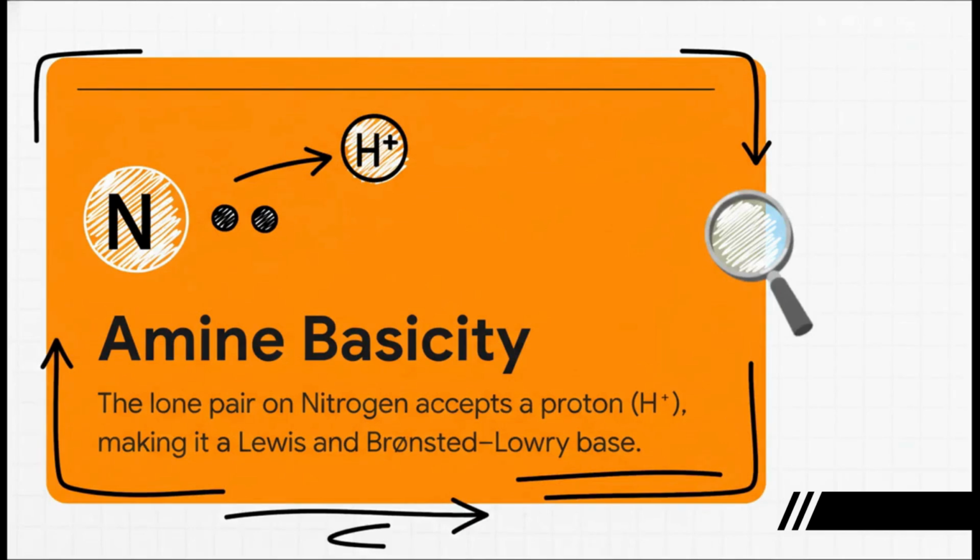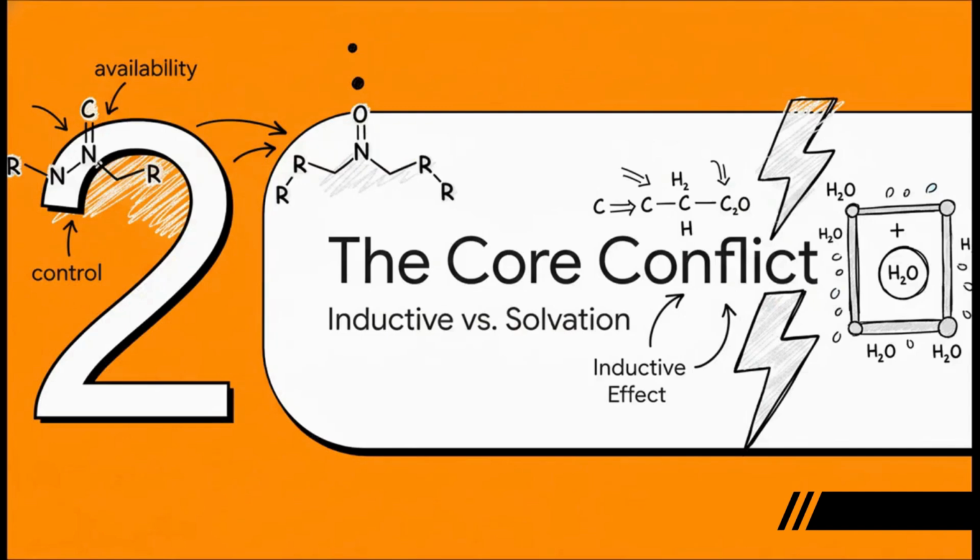Okay, let's dial it back to square one for just a second. What even makes an amine basic to begin with? It boils down to one thing. That lone pair of electrons just chilling on the nitrogen atom. See, that little pair is available. It's ready to go out and snatch a proton, an H+ ion, from its surroundings. Because it can donate that electron pair, we call it a Lewis base. And because it accepts a proton, it's also a Brønsted-Lowry base. The entire game we're about to play is all about how easy it is for a proton to get to that lone pair. So if it's all about that lone pair's availability, what's controlling it?